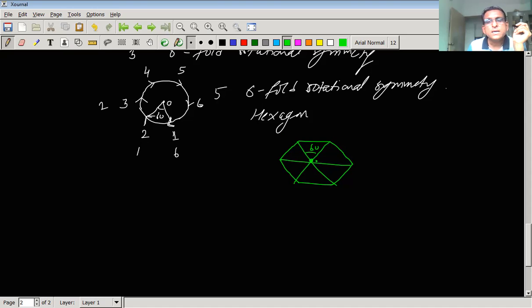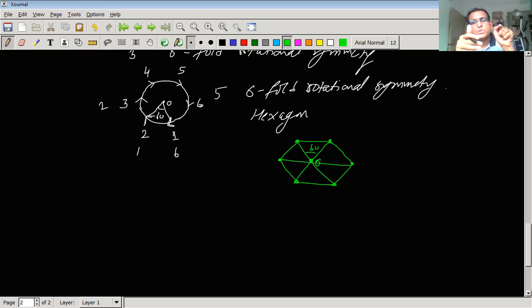Now suppose the lattice points are here, at the vertices of the hexagon. What will happen if we rotate this hexagon about an axis passing through the point O, the center?